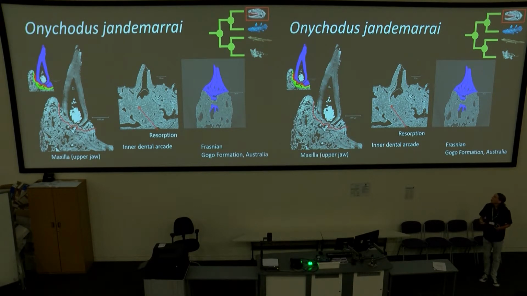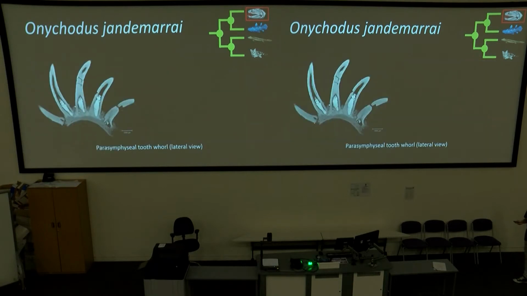Then in the infradental arcade, you can also see resorption lines underneath the standing dentition that indicate an extra-osseous replacement. And there's even dentin left of the previous teeth where the new teeth have burrowed into.